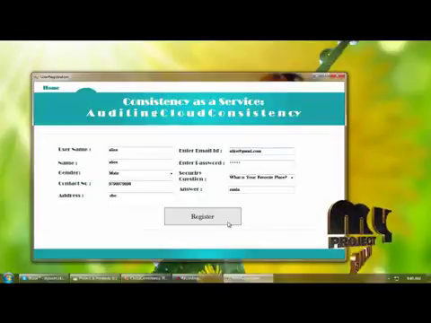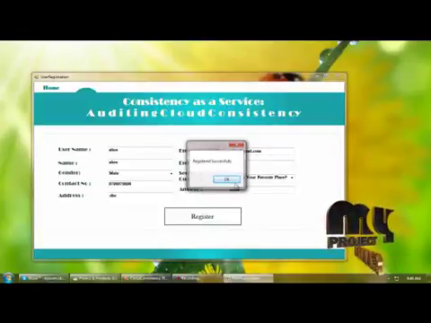And next, by clicking the register button, you can save the details into a database.